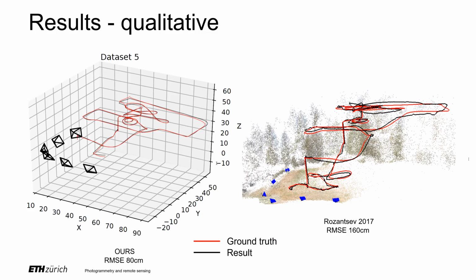This is the result on dataset 5 provided by the authors of the Rozantsev 2017 paper. We achieved 2 times better root mean square error on this data than they did. The ground truth for this dataset was, unfortunately, obtained using only a regular GPS sensor on board of the drone, whose accuracy we cannot estimate. It is visually observable, however, that the quality of our result is significantly better.